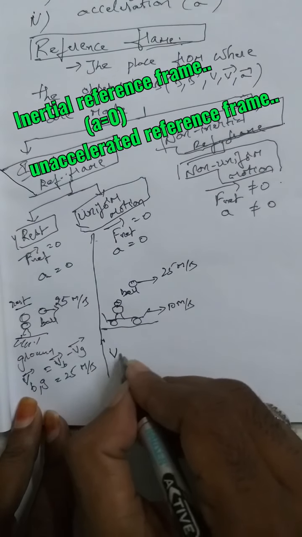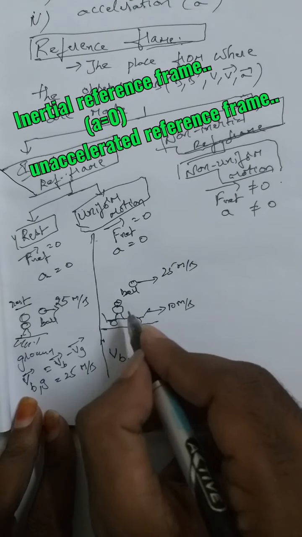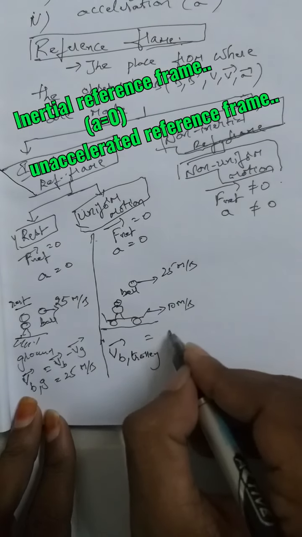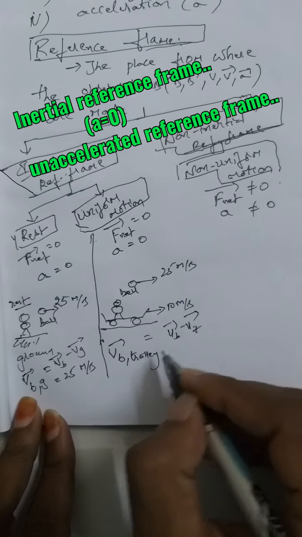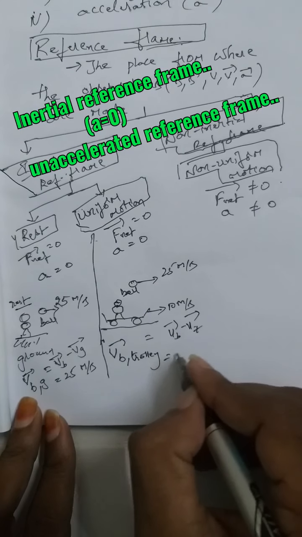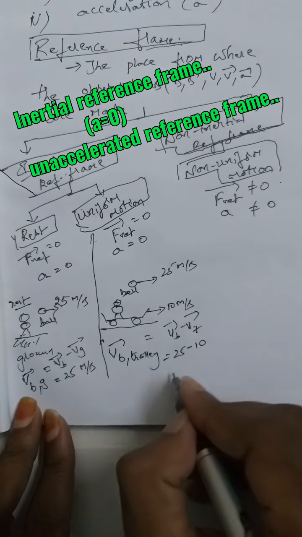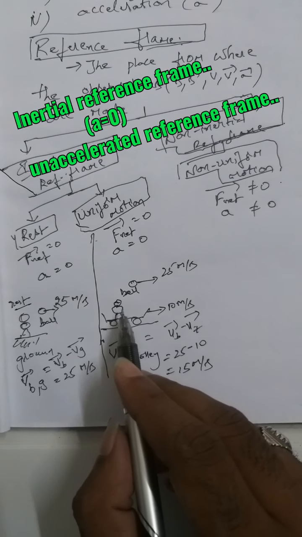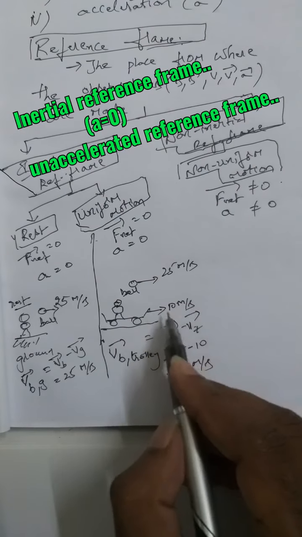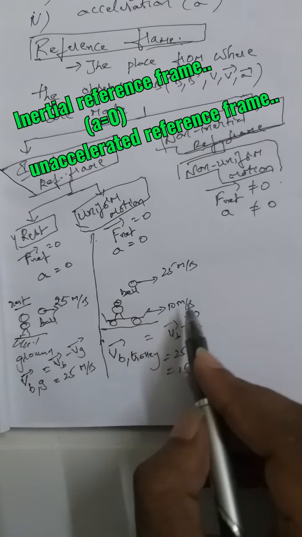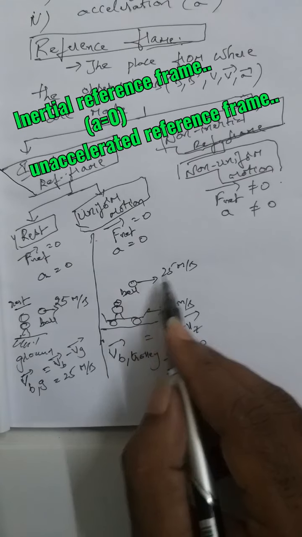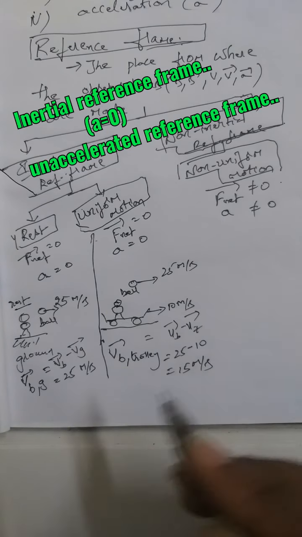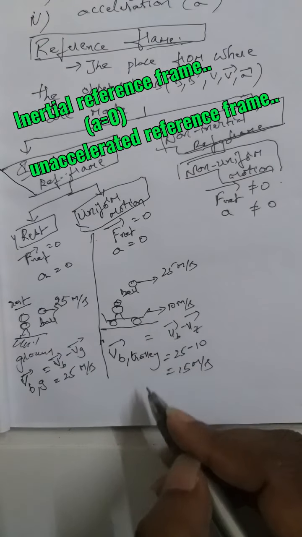Now the velocity of the ball with respect to the trolley reference frame: we can write velocity of the ball minus velocity of the trolley. The velocity of the ball is 25, and 25 minus 10 gives 15 meter per second. That means for this boy who is moving along with the trolley at a speed of 10 meter per second towards the right, the ball appears to be traveling at a speed of 15 meter per second in the same direction.